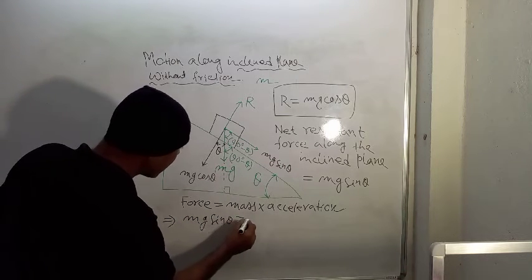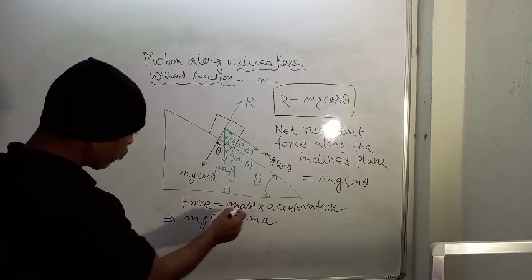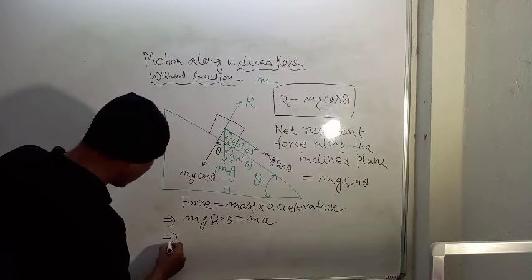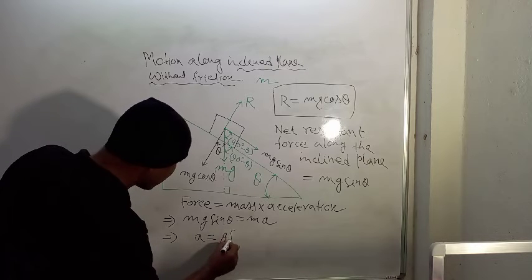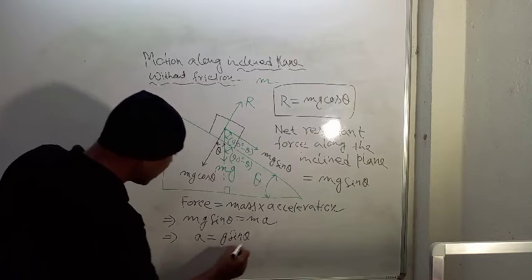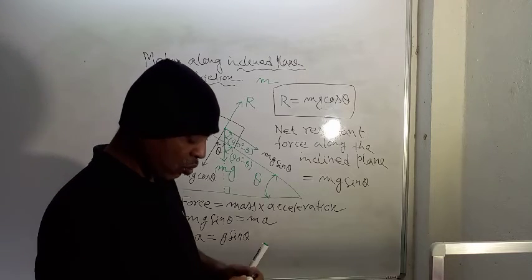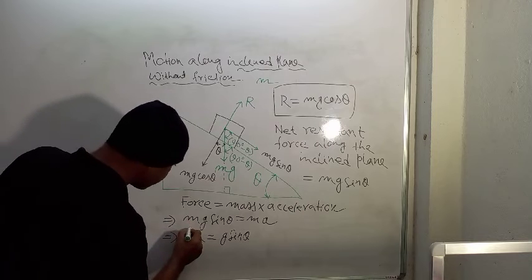Mass is m, acceleration a. Therefore, from both sides m is cancelled. Therefore, we are getting a is equal to g sin theta. This we have got. So acceleration of the object is equal to g sin theta.